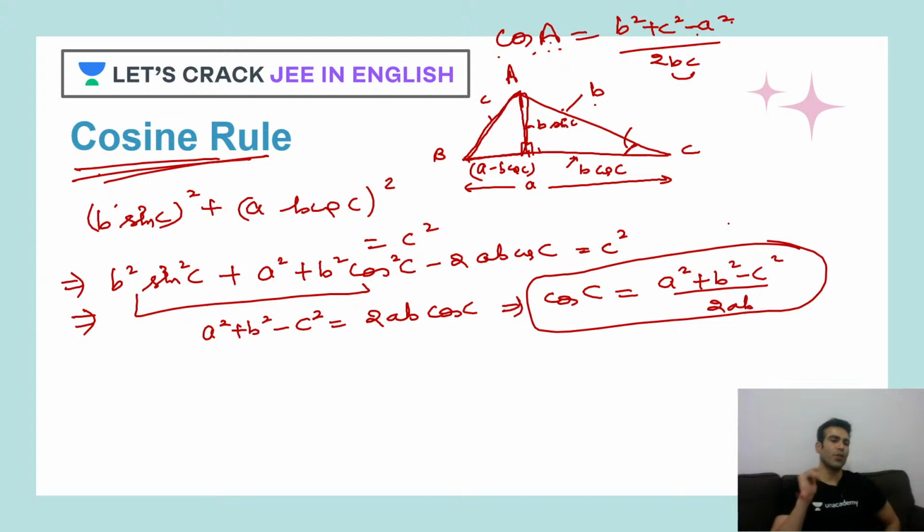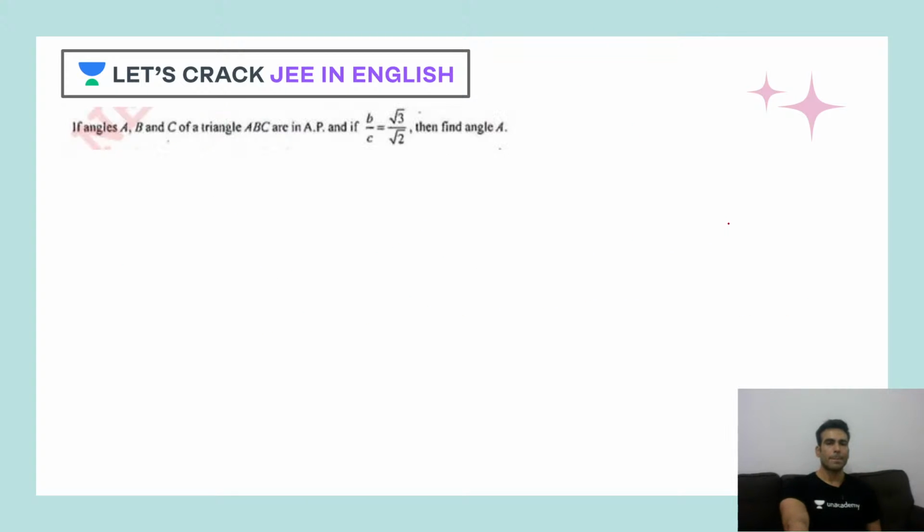Yes, Manas, absolutely right. It's a God formula. Okay, so this is your cosine rule. So for today, we'll be talking about only these 3 rules and we'll try to solve questions based on these rules. Okay, so let's move ahead. So that's our very first question.